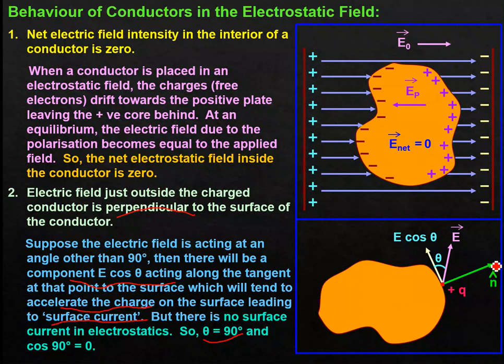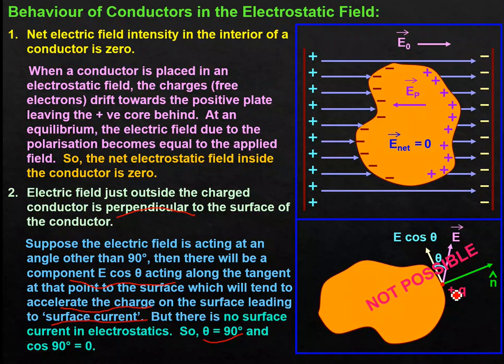So dear students, if the electric field is along this direction, then along the surface, how much angle has it made? Theta is 90 degrees. So E cos 90 will be what? 0. And if the tangential field is 0, there is no force or acceleration on the charged particle, and hence no surface current. That is our demand as per electrostatics. So the other case is not possible, and hence we say the electric field must be perpendicular at any point in its locality on the surface of a conductor. It cannot form any angle other than 90 degrees.